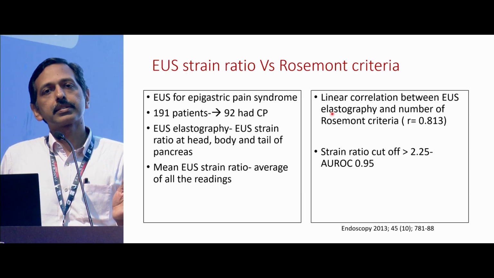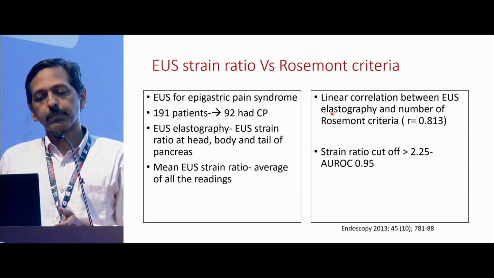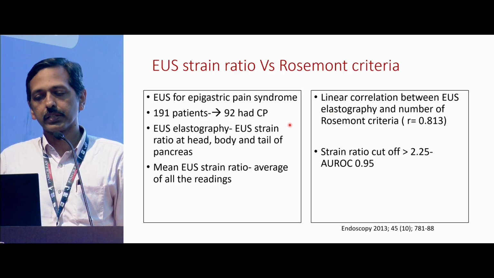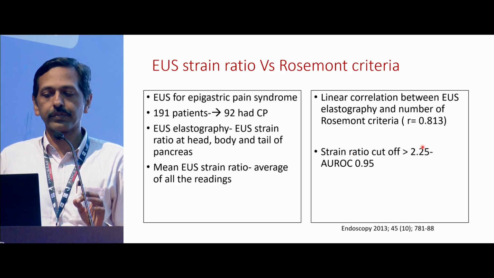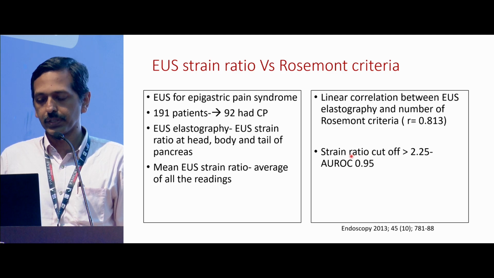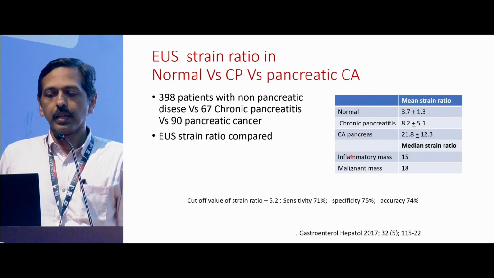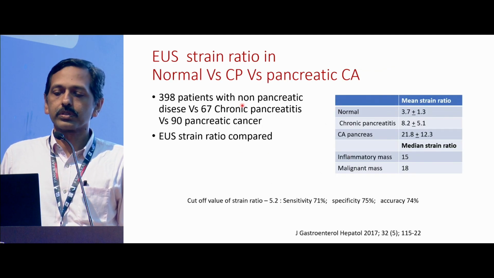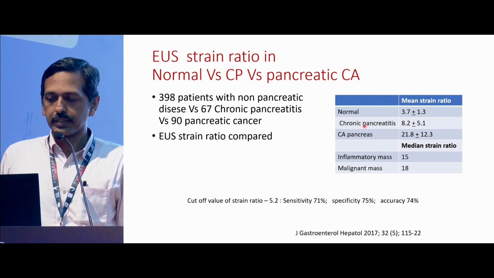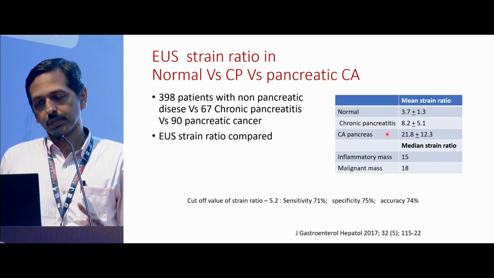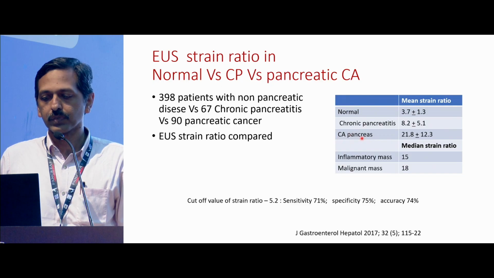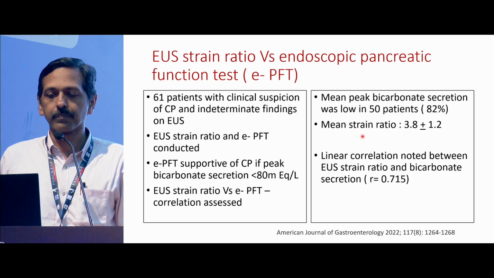They did compare the strain ratio with the standard B-mode Rosemont criteria, and they found that a strain ratio cutoff of more than 2.25 could identify early chronic pancreatitis with a very good area under the curve. They also noted that the strain ratio increased from normal to chronic pancreatitis, to a much higher strain ratio for pancreatic malignancy.